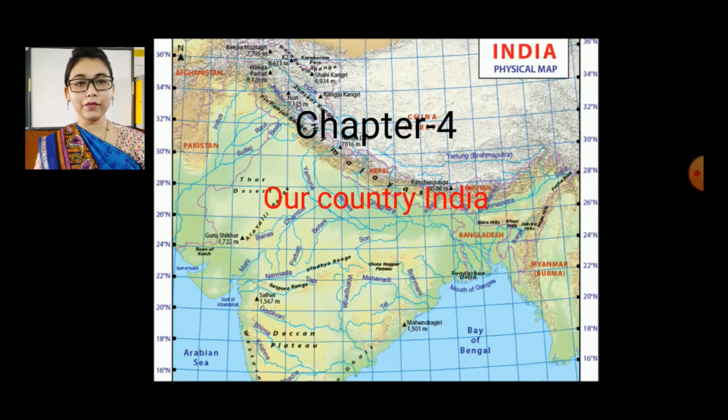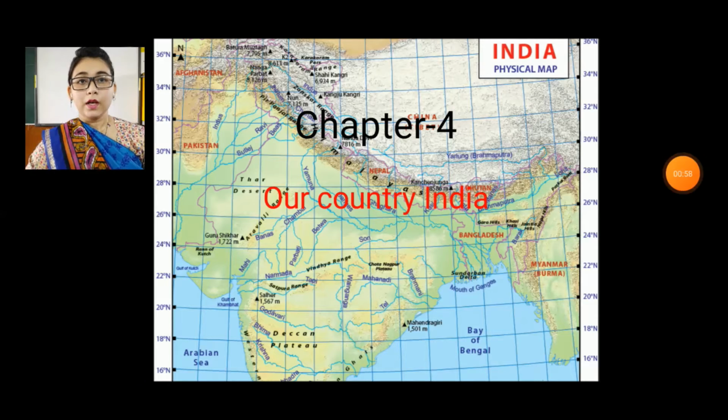So here I am back with a new chapter, that is chapter number 4, Our Country India. So students, here I have shown you the map of India. This is our country India. Okay. So students, in the previous chapter we have studied about the continents and oceans. We have seen about the globes and maps. We have understood about the continents and oceans. Now we will study about our country India. So let's get started.